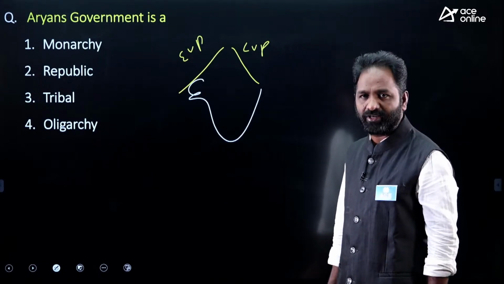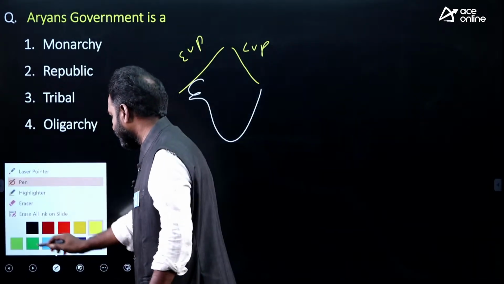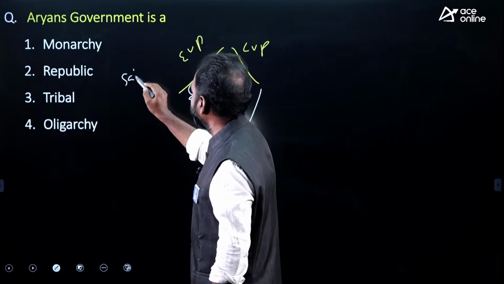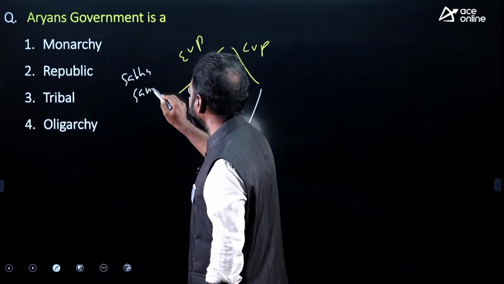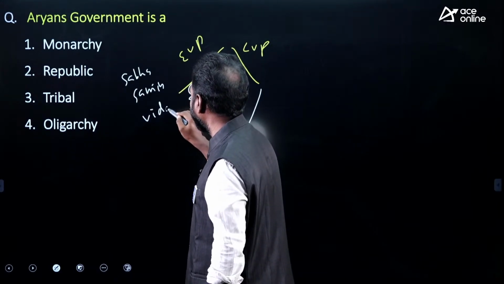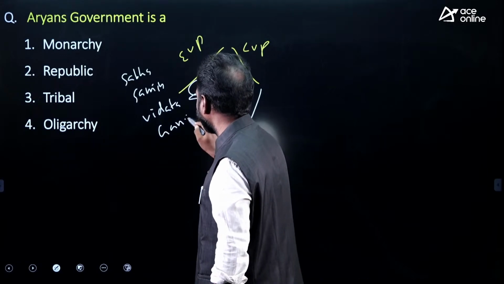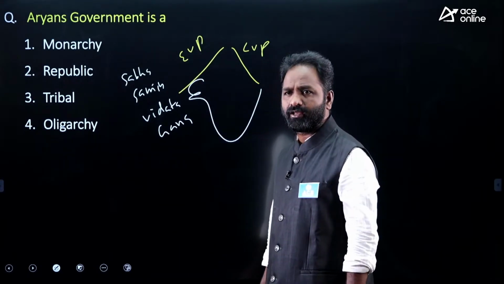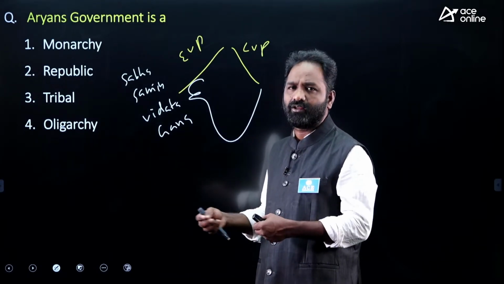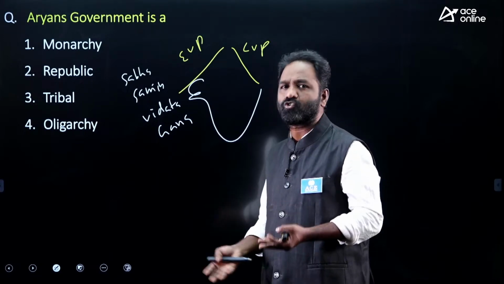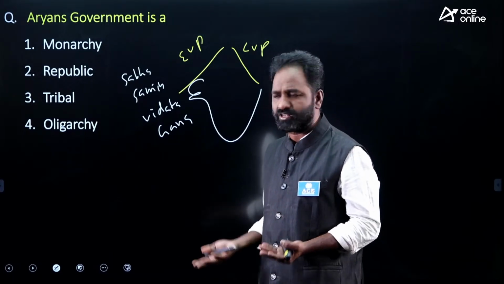So what kind of government was there? During the early Vedic period, we have the Sabha, the Samiti, the Vidata, and the Gana. It was not completely a democratic government, some kind of semi-democratic government was there, but the king is called Rajan. The king is called Rajan, everybody knows that.